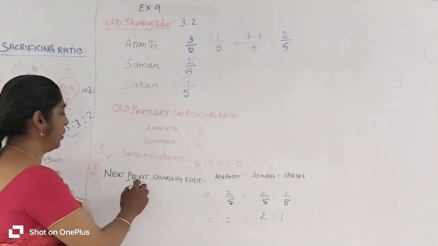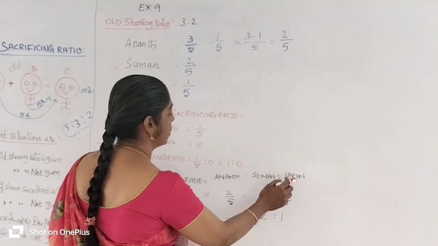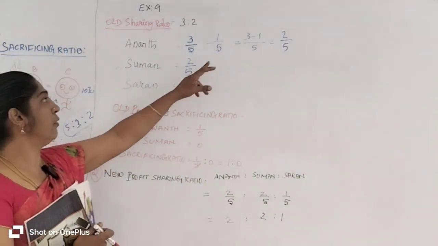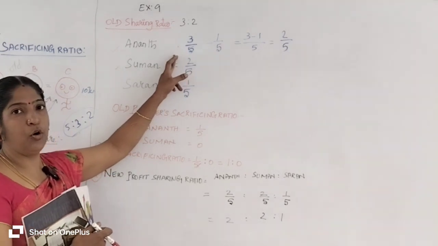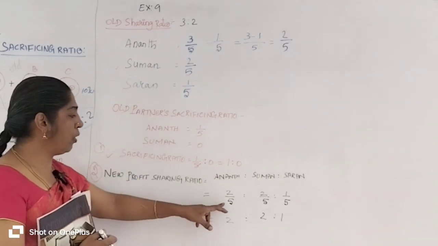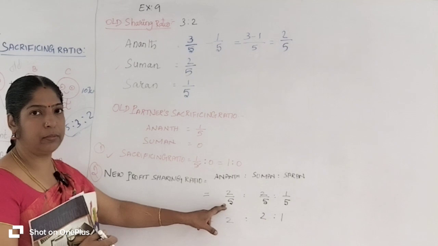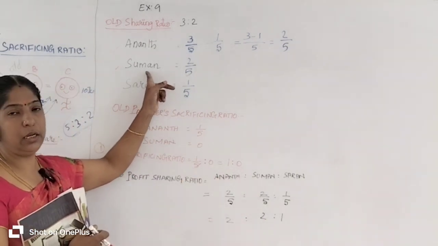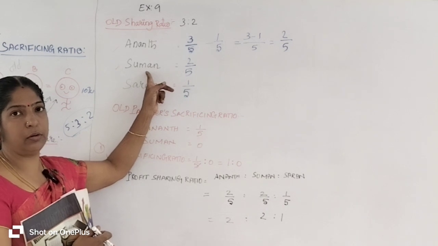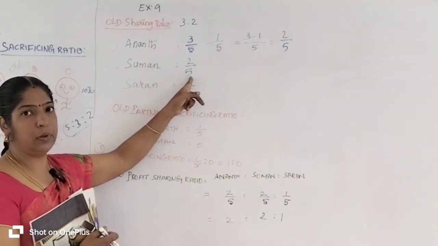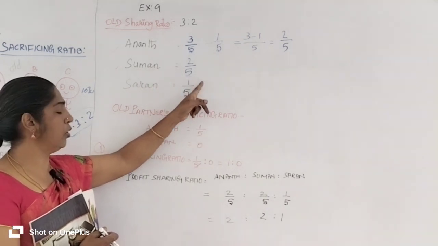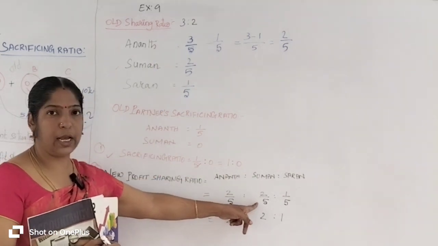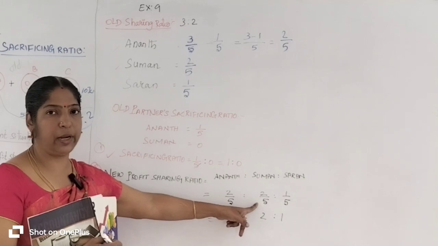Okay, so the new profit sharing ratio is Anand to Suman to Saran. Anand's new profit sharing ratio, after subtracting the sacrificing ratio from the old share, is 2 by 5. And Suman didn't sacrifice any share of his profit, so the same old share you enter into the new share, 2 by 5.